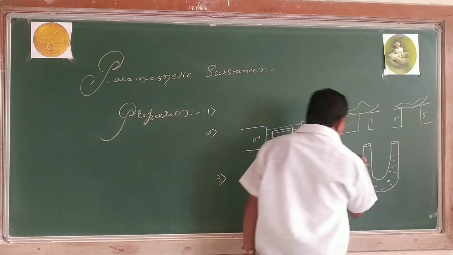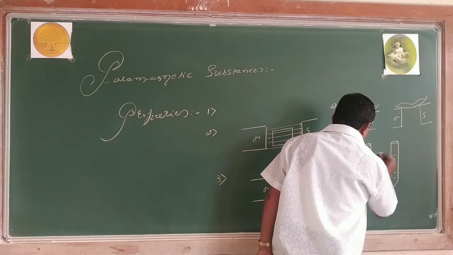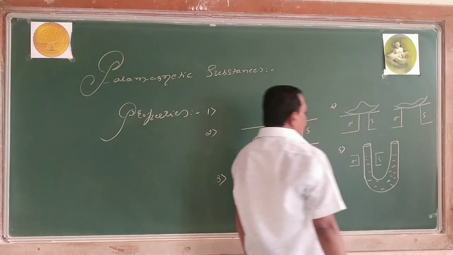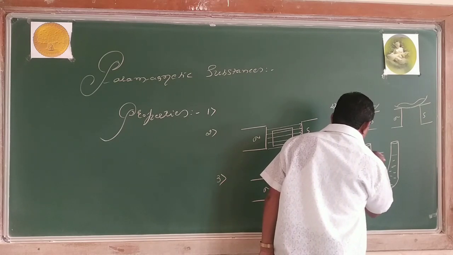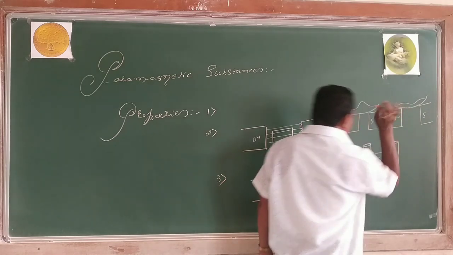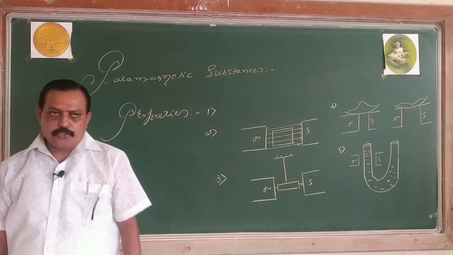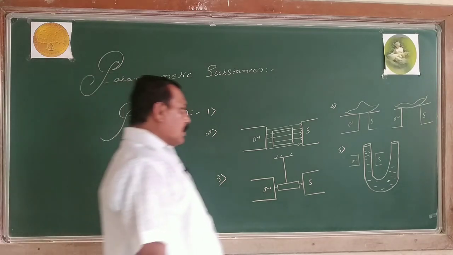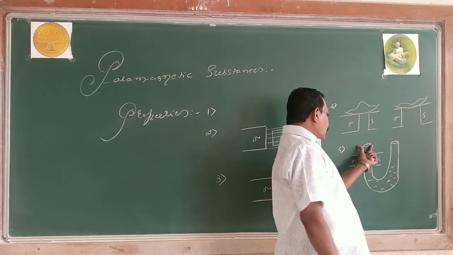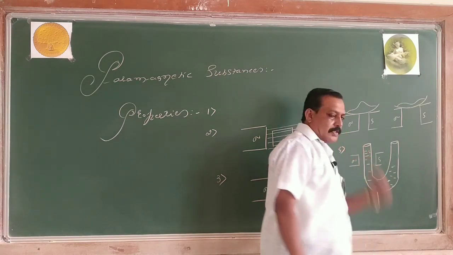If I apply the magnetic field to one limb, wherever the magnetic field is applied, the liquid level rises.